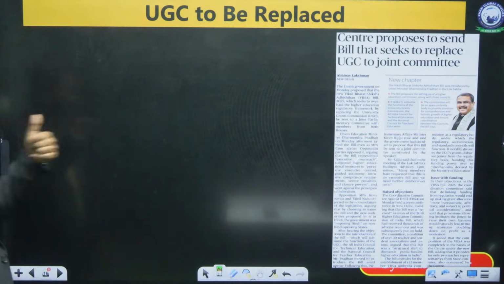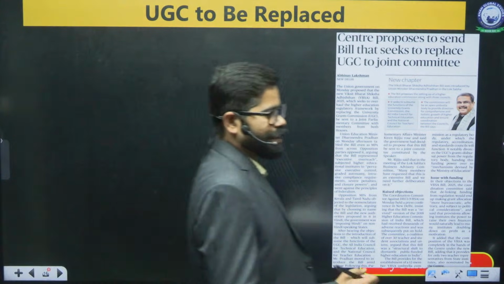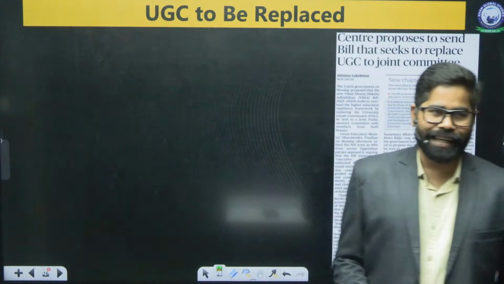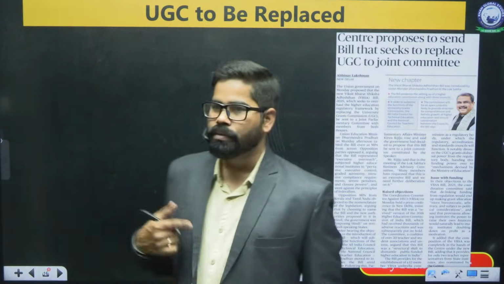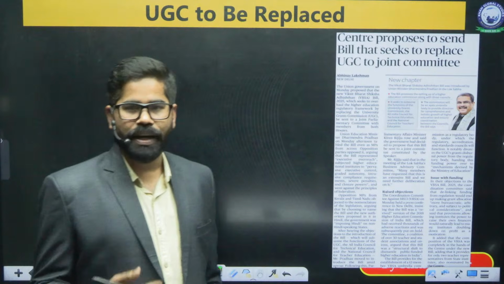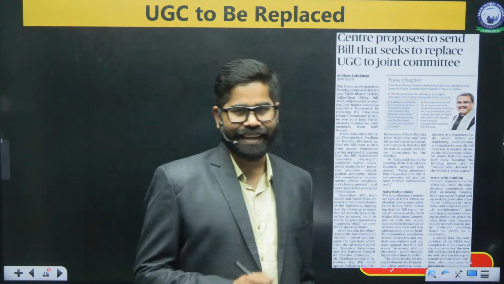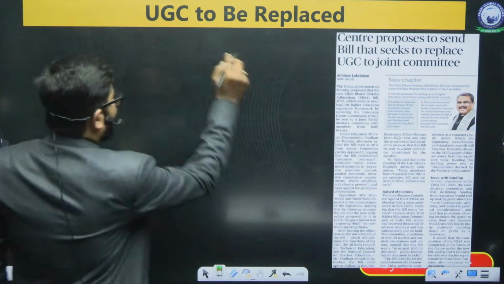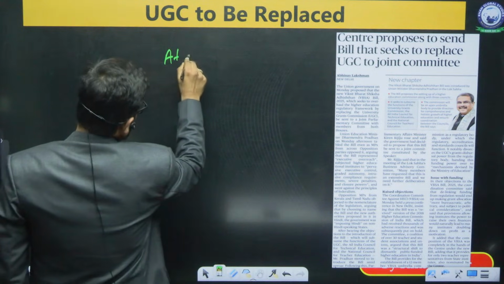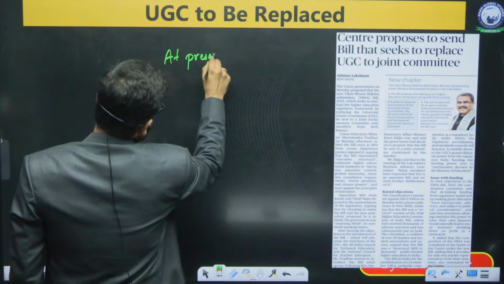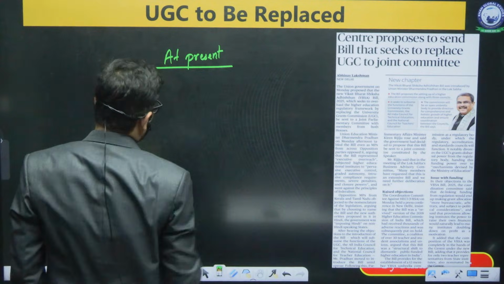Now there is a second bill which we also have to see, and that is the bill related to replacement of the higher education authorities in India. At present, we are having multiple institutions.